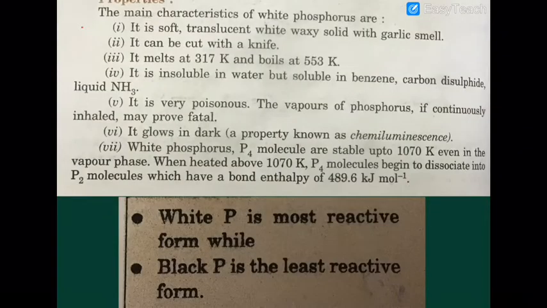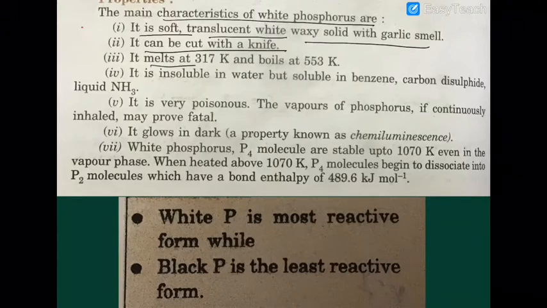Now the main characteristics of white phosphorus are: it is a soft, translucent, white waxy solid with a garlic-like smell. It can be cut with a knife. It melts at 317 and boils at 553 Kelvin. So 317 means nearly 44 degrees Celsius.